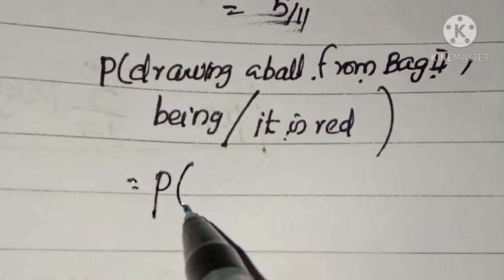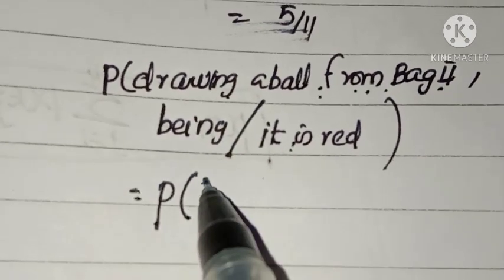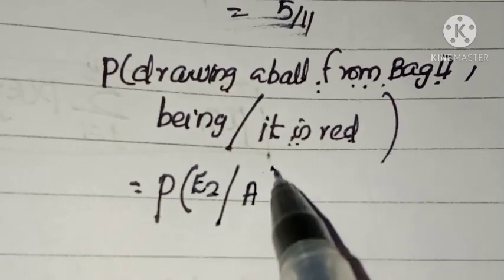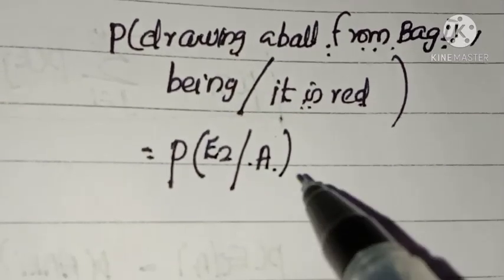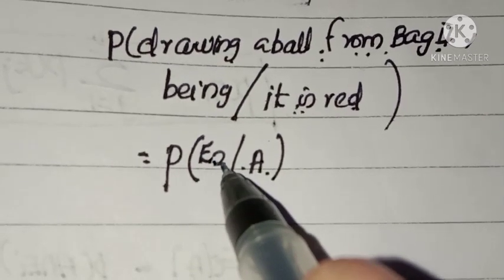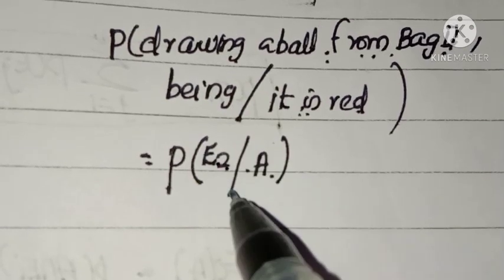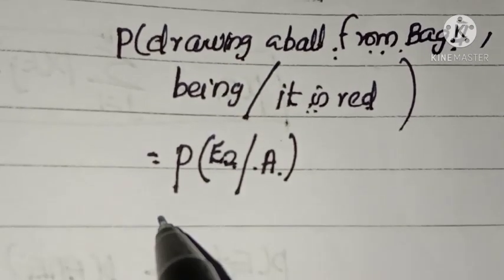So that is P of drawing a ball from bag 2, which means it is E2. It is red means that is event A. So we need to find P of E2 given A. By a partition of the sample space by a particular event, here we can apply Bayes theorem.